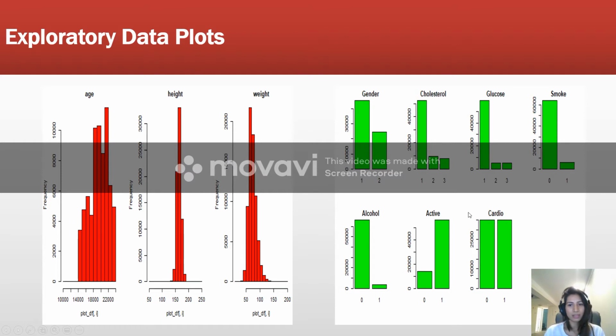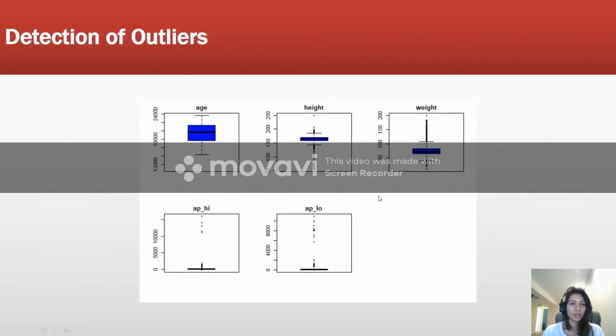And this is the histogram of the continuous features, in which age shows skewness in the data, and this bar plot summarizes the categorical variables, in which we can see that the presence and absence of cardiovascular disease are equally represented in the data, and the non-smokers are more numerous in the data. And this is alcohol consumption, cholesterol and glucose in the data. This is the box plot, which shows that there are outliers in the height, weight, high blood pressure and low blood pressure variables.